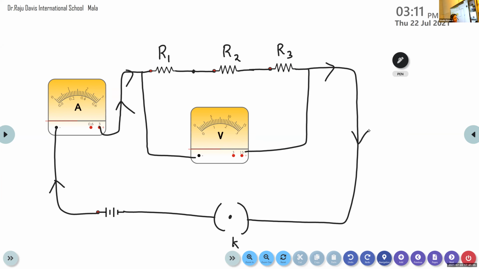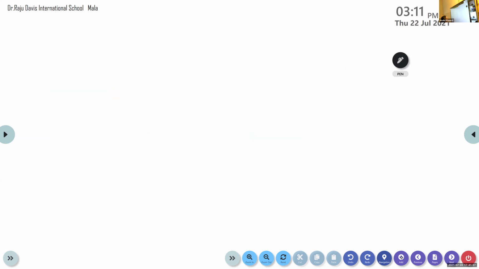And in a series combination, the first point, the total resistance can be calculated by, in a series combination, the total resistance is also known as effective resistance.